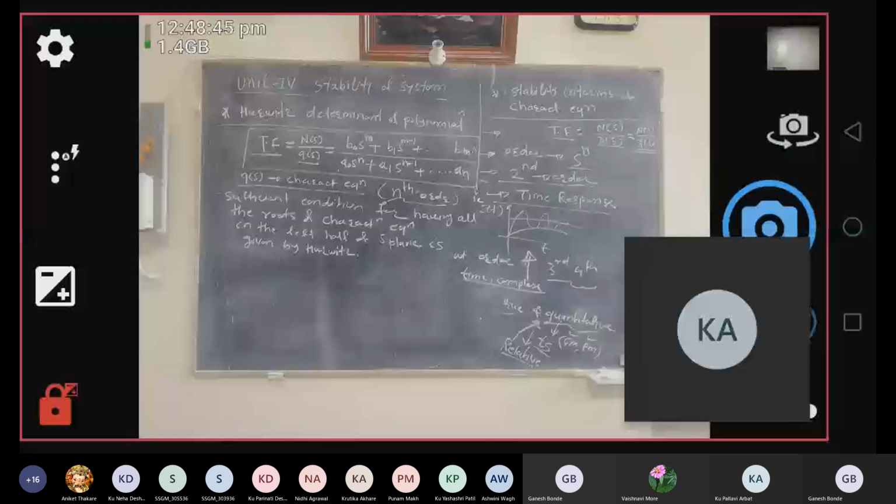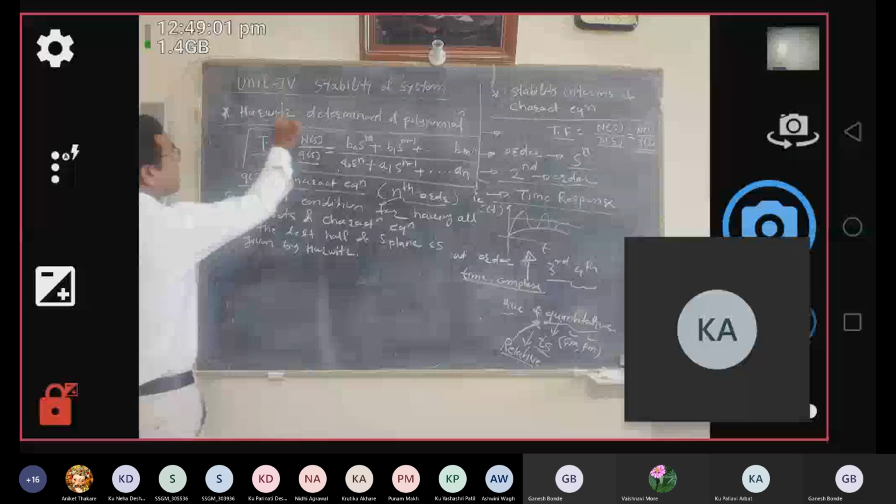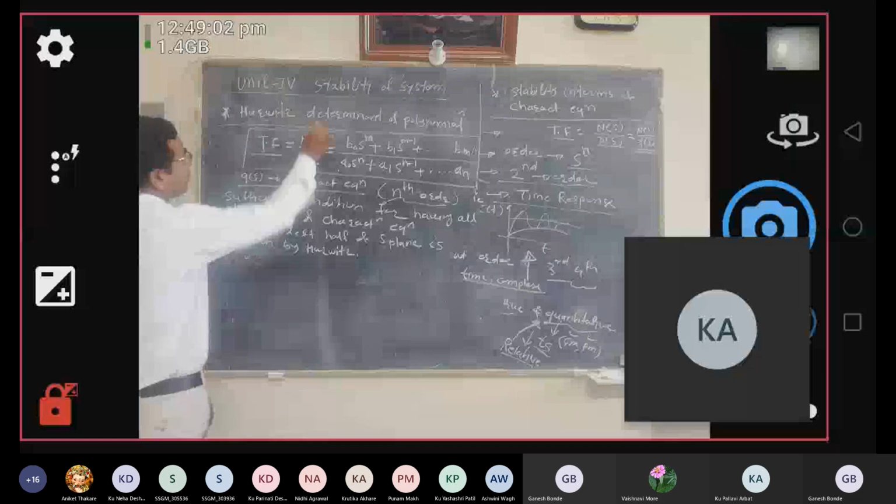The sufficient condition is that the location of the roots of your characteristic equation must be in the left half of the S plane. If this condition is satisfied, your system becomes stable. So what is the sufficient condition for Hurwitz's determinant? The roots of your characteristic equation must lie in the left half of your S plane.